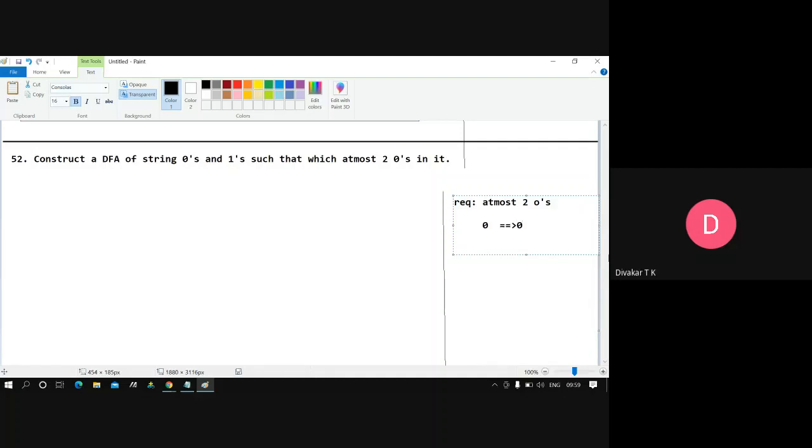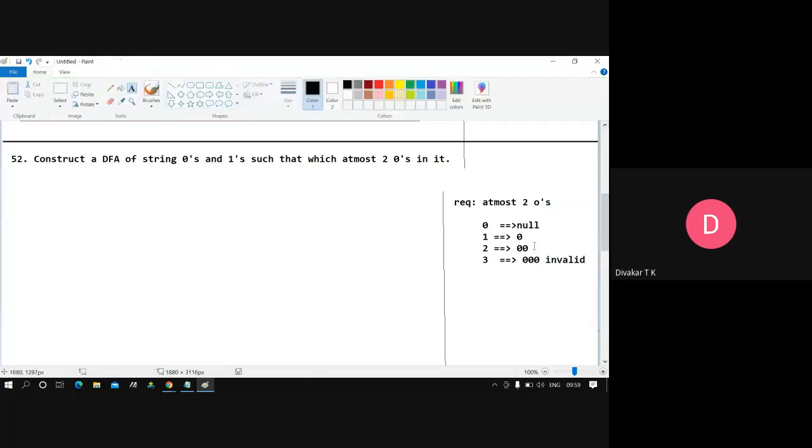And the second part here is that 10 also can be there, valid. And two zeros also can be there, but three zeros should not be there. That is invalid. Up to two zeros will be valid. From three zeros onwards, it will be invalid.